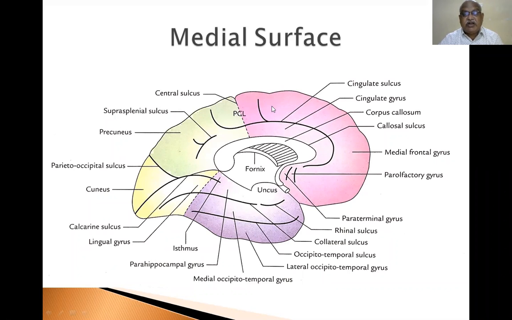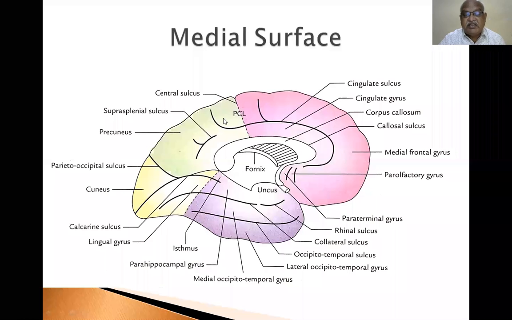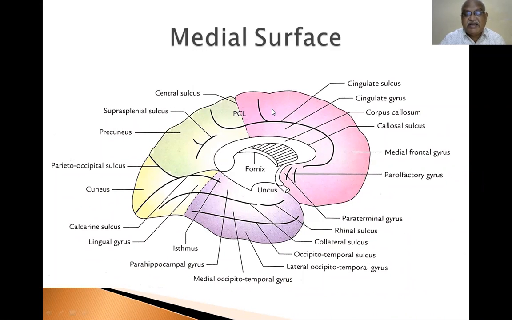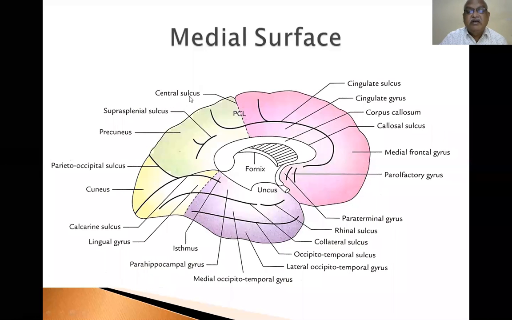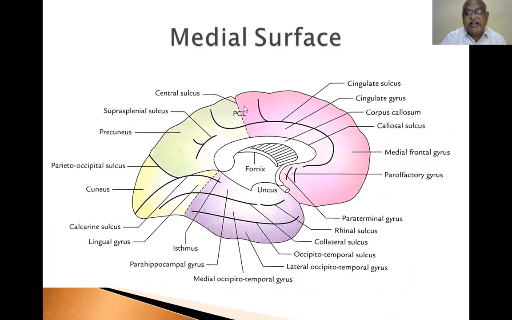The area in front of the motor area is the premotor area. The area behind the sensory area is called the presensory area. So the central sulcus is taken as a measurement. This is the motor area, this is the premotor area. This is the sensory area and presensory area. So primary sensory area, secondary sensory area, primary motor area, secondary motor area. Are you able to follow it? This is the central sulcus. Like that, you have to divide the areas.